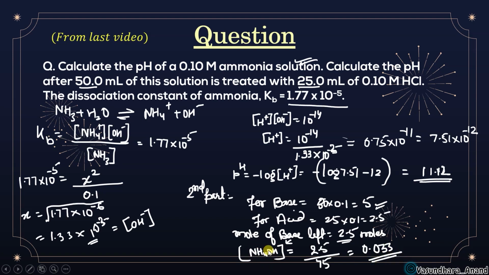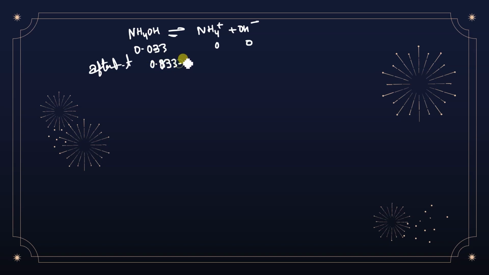Got it? Now next thing, since this is the base, it will also undergo hydrolysis, that is dissociation, into NH4 plus and OH minus. The concentration for this is 0.033 and here it is 0. After some time, at time T, some portion will be subtracted, suppose Y. Any doubt in this?